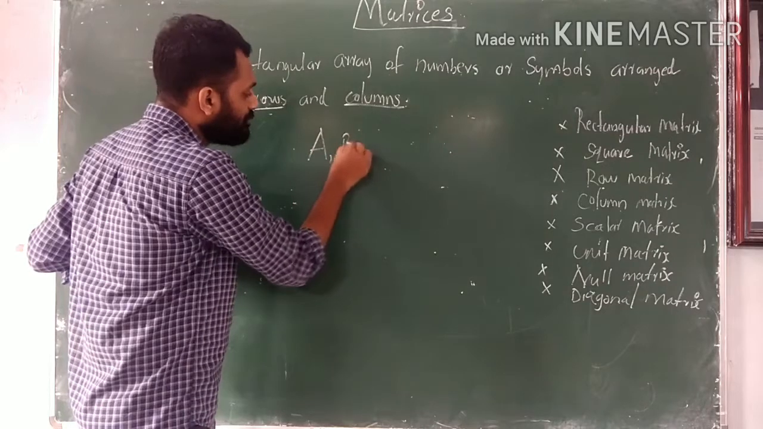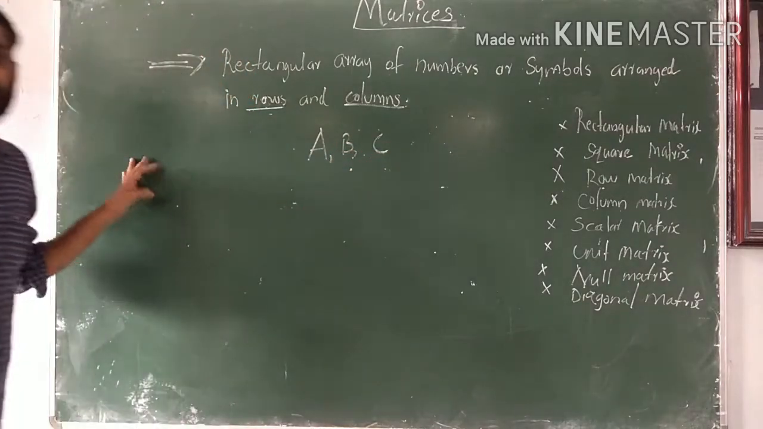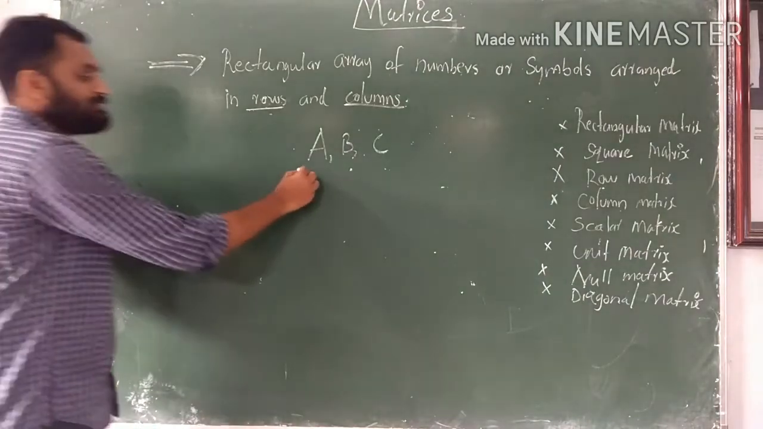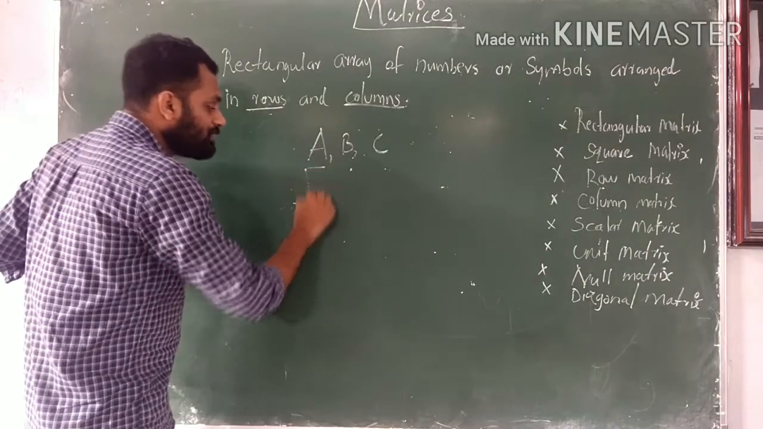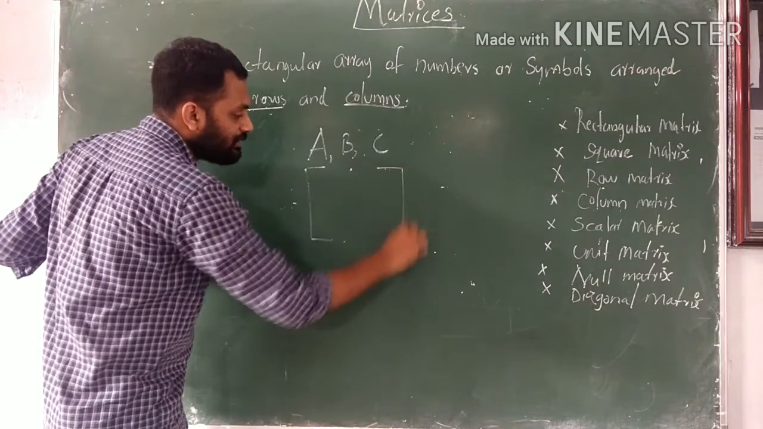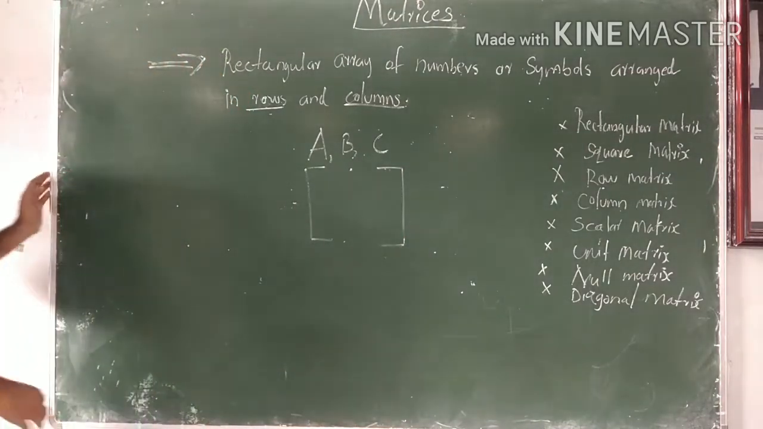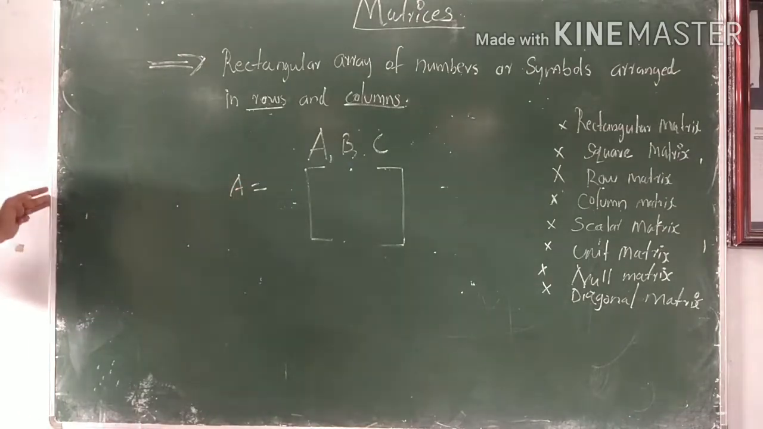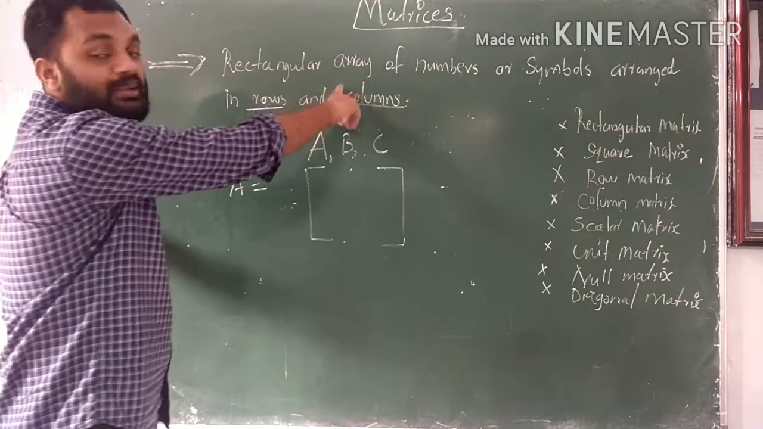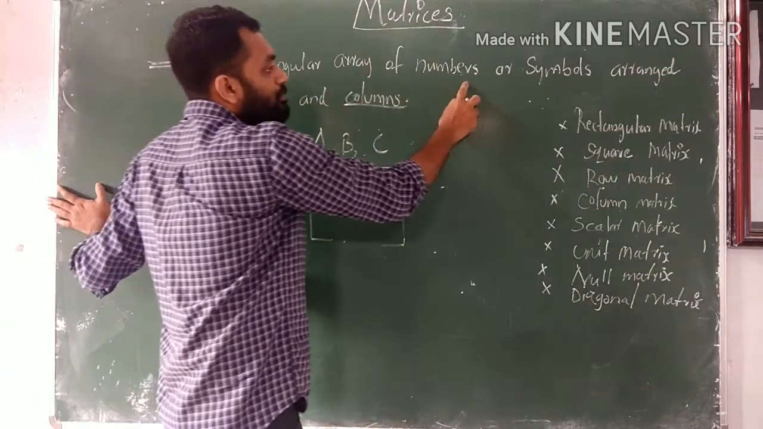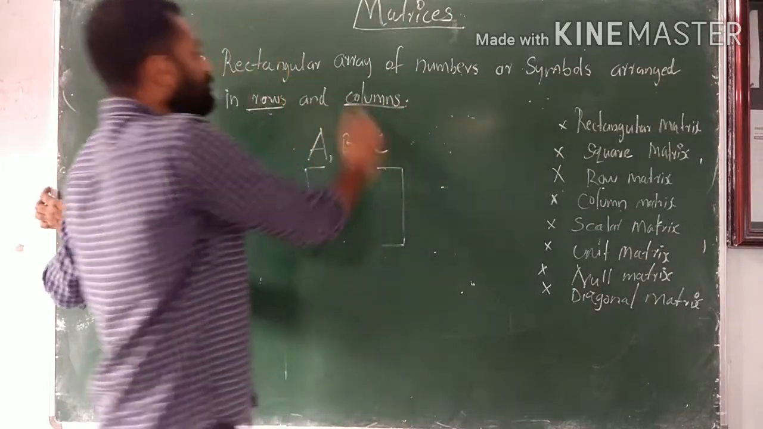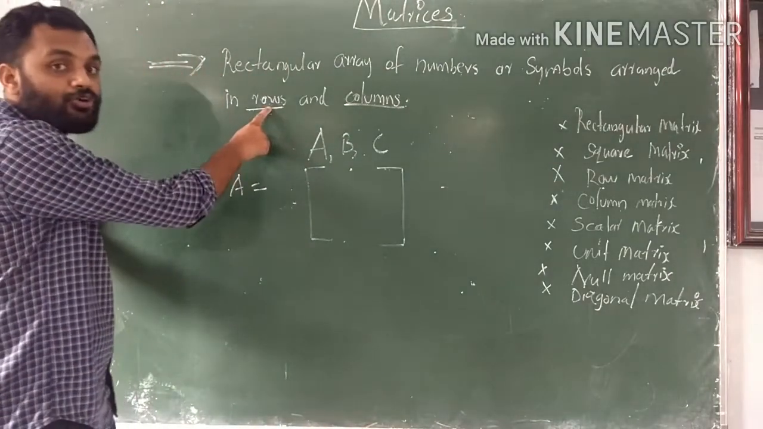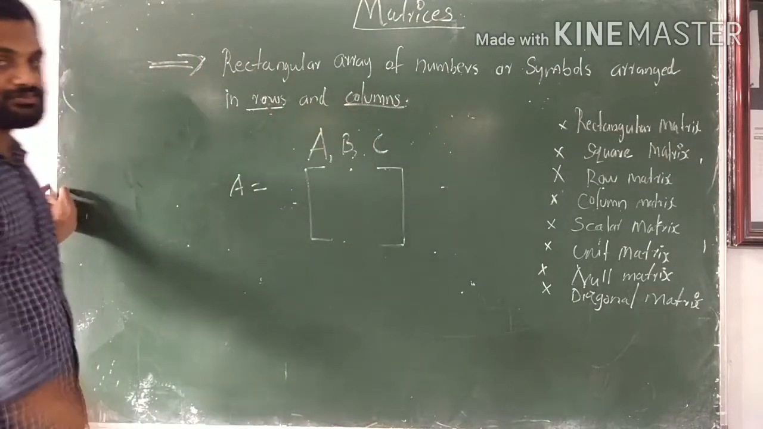Matrices are denoted by capital letters, like A, B, C, and matrices are denoted within a square bracket. For example, A is equal to... I told that matrices are the array of numbers or arrangement of numbers or symbols in rows and columns.